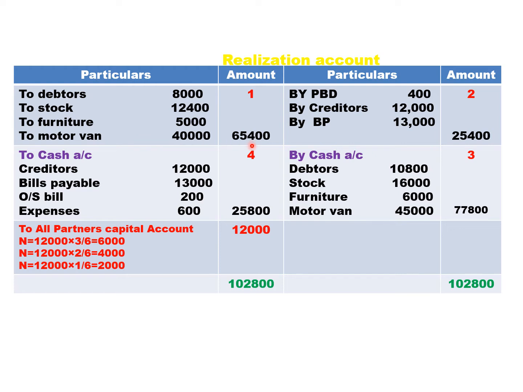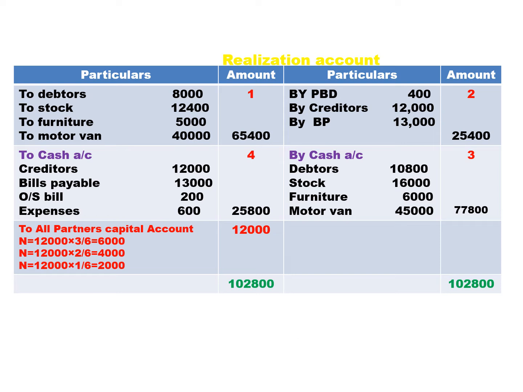So step number 1, you get 65,400. Step 2, transfer external liability from the liability side of the balance sheet to the credit side of the realization account, by creditor, by BP. So the total of all three, including PBD, we get 25,400.